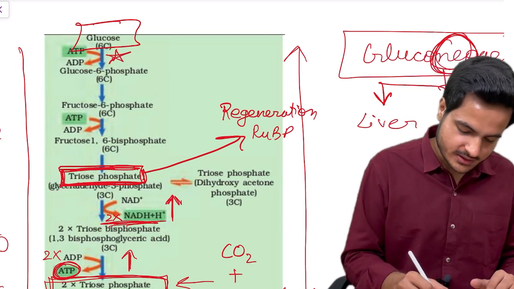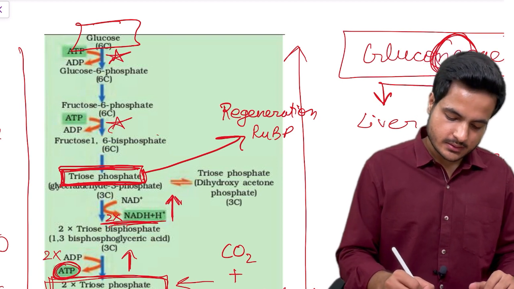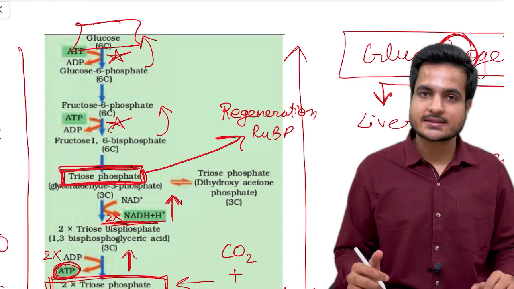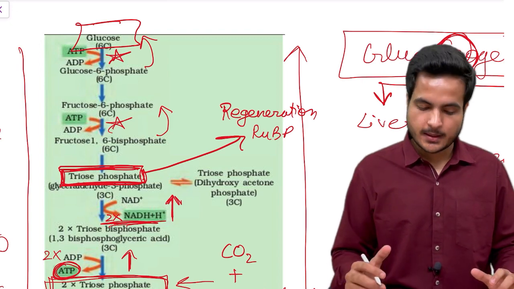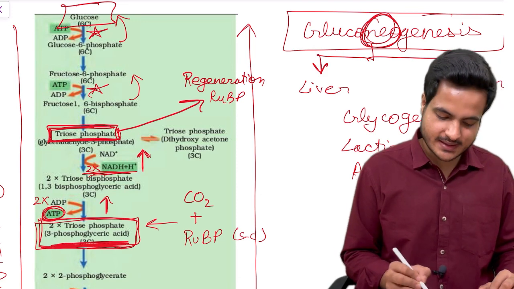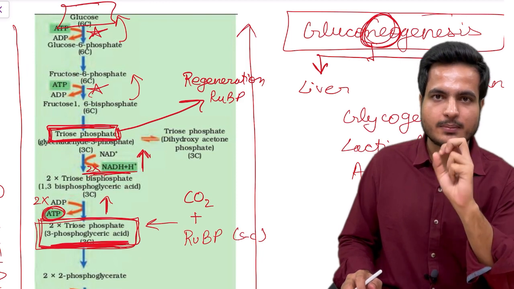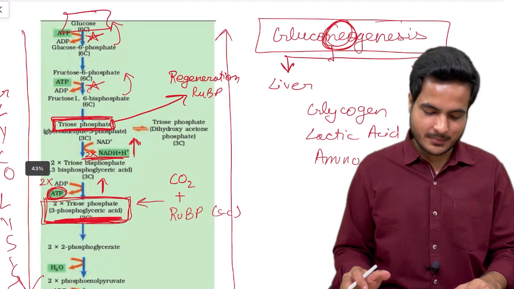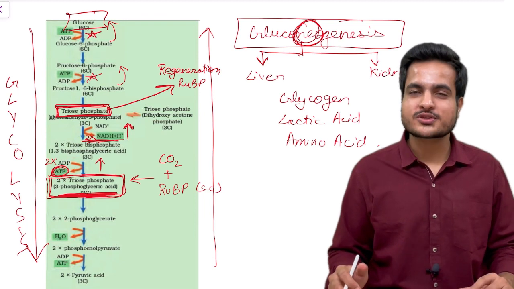And for your kind information, these 2 ATP requiring steps are irreversible steps. Therefore we require fructose 1,6 bisphosphatase and glucose 6 phosphatase enzymes, which do not lead to the formation of ATP. Understood? So overall, when we move from phosphoglyceric acid to glucose, there occurs only expenditure of 2 molecules of ATP and 2 molecules of NADPH. I hope I am able to connect this in your mind, how glycolysis is actually related to photosynthesis.